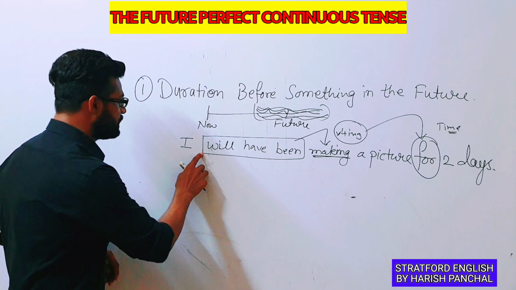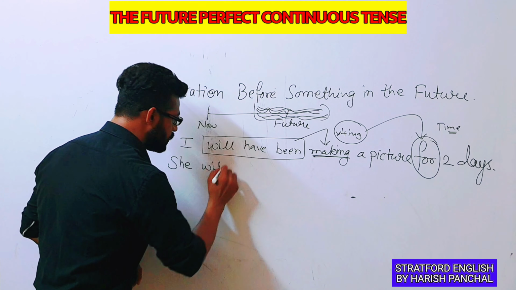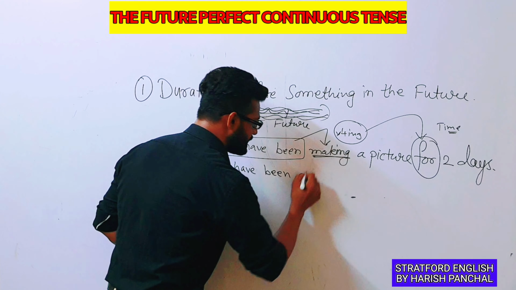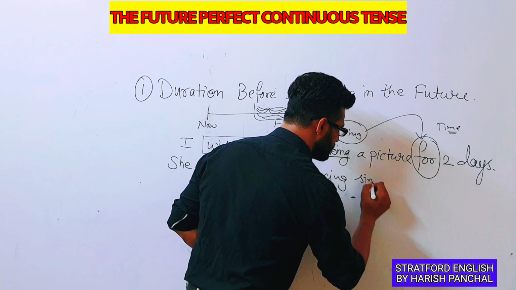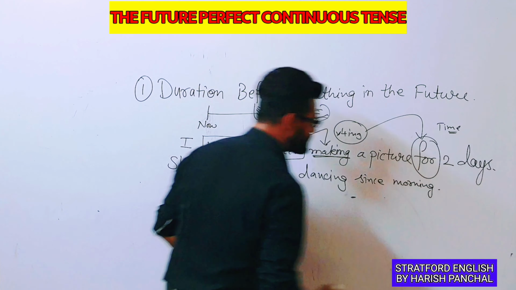Now another example is she will have been dancing since morning. She will have been dancing since morning.